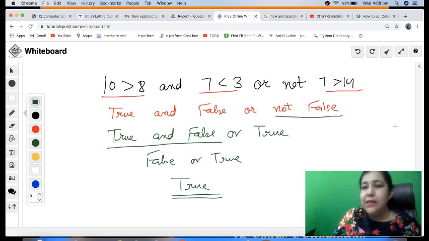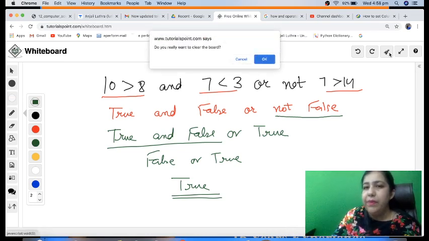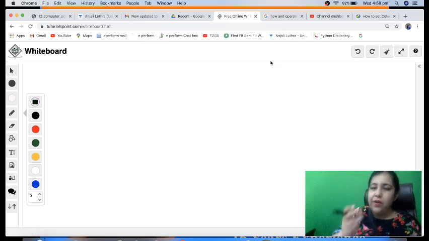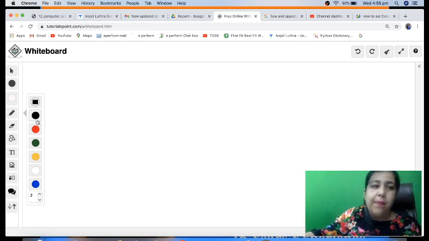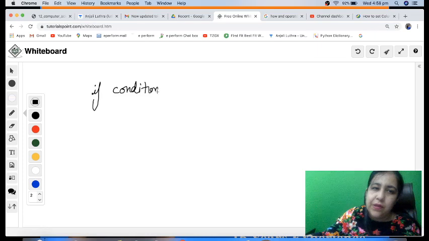So one thing is this. Another thing I told you, we will be discussing checking the conditions. Now you have used if in your class 11th. I know you might have done a number of programs also, but here I'm just brushing up why we use if. So if is a keyword, we write if, then give a space, write down a condition, and put a colon sign here.